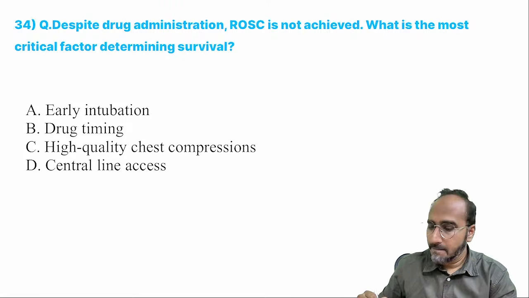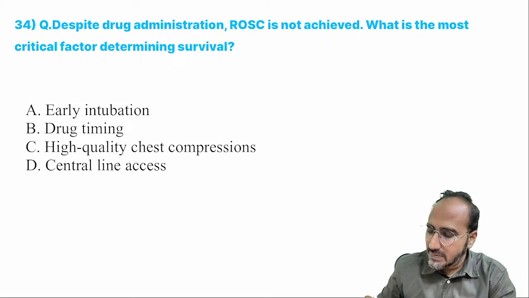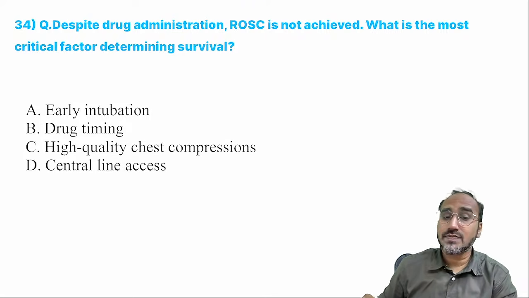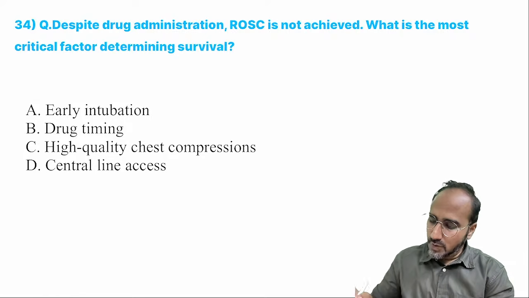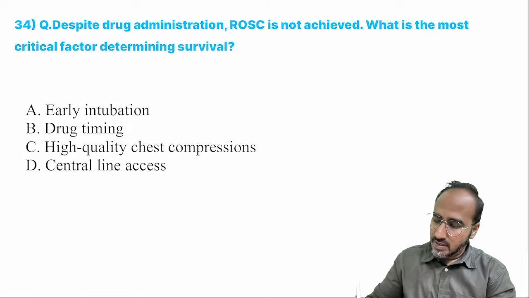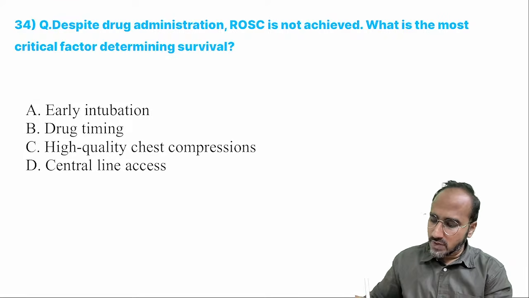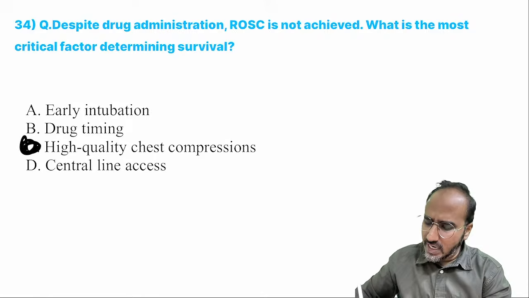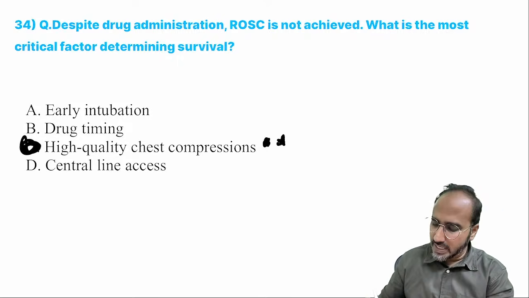Okay, next. Despite drug administration, ROSC is not achieved. What is the most critical factor determining the survival? Come on, guys. What's the critical factor? ROSC is return of spontaneous circulation, and it is not achieved. Drug administration means I am assuming adrenaline we have given. Still we have not achieved ROSC. But the most important factor in the whole CPR is always high quality chest compressions. Very, very important. High quality chest compression.